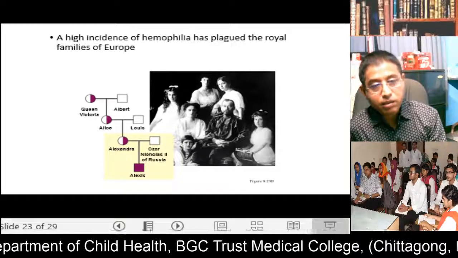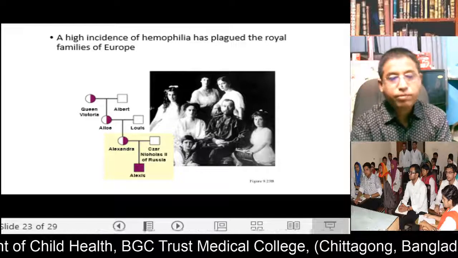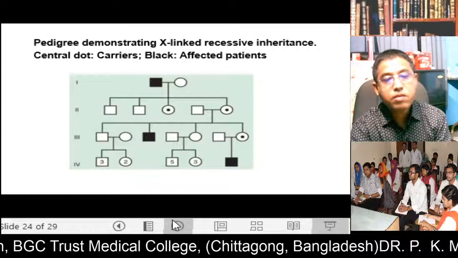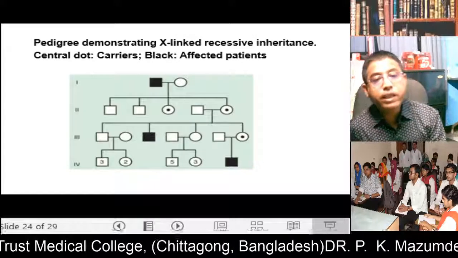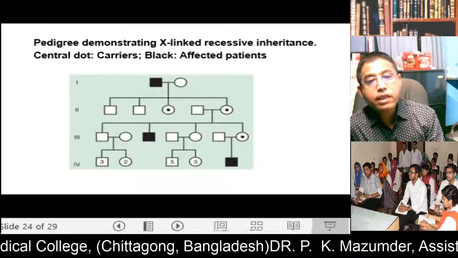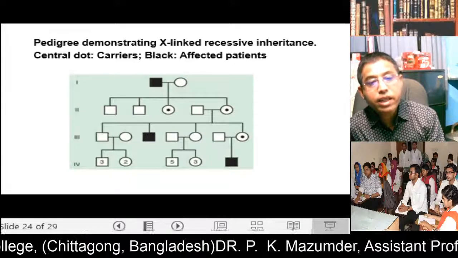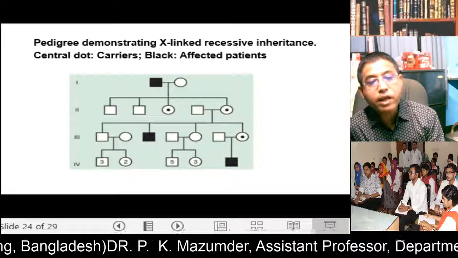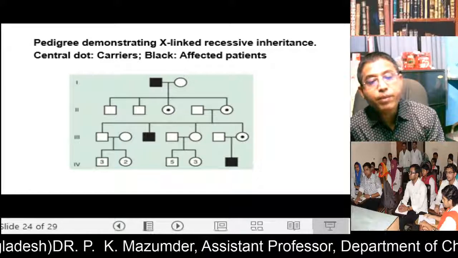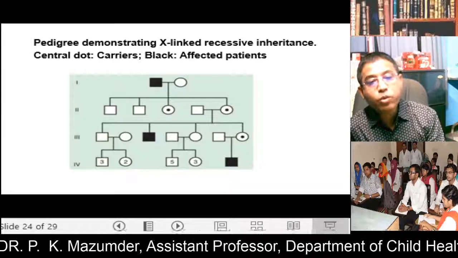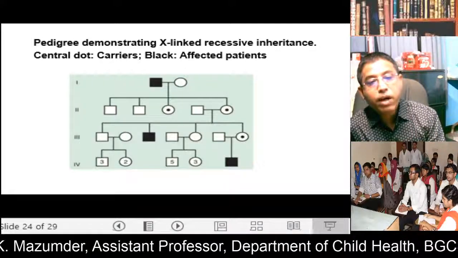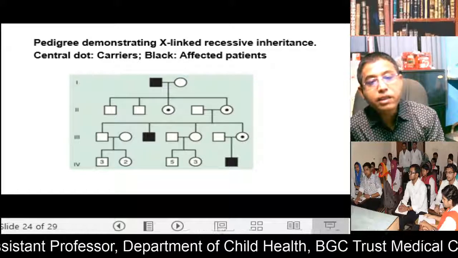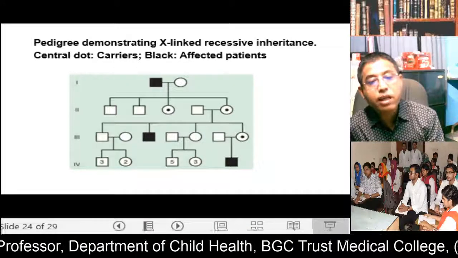This is the pedigree chart. This is the pedigree of an X-linked disorder. The father is affected, the mother is normal. So this father transmits the mutated gene to all his daughters, so the daughters will be carriers. But this affected father does not transmit the disease or mutated gene to his son.